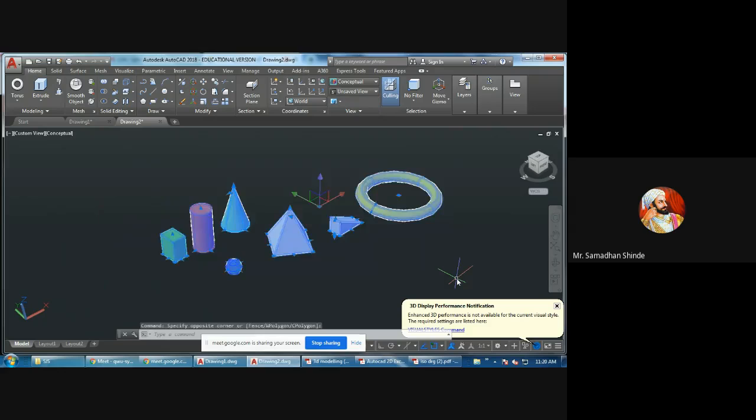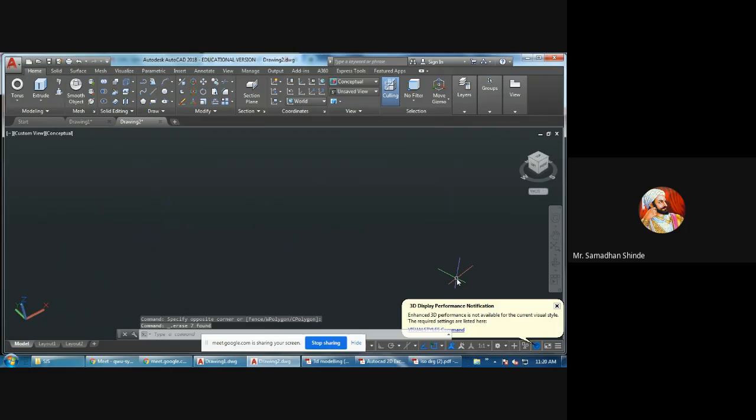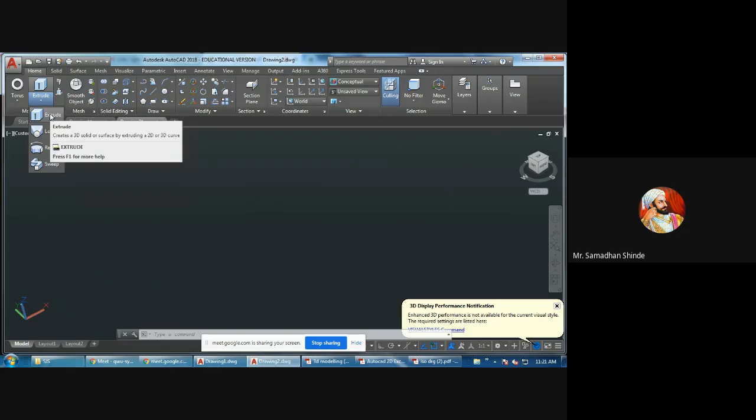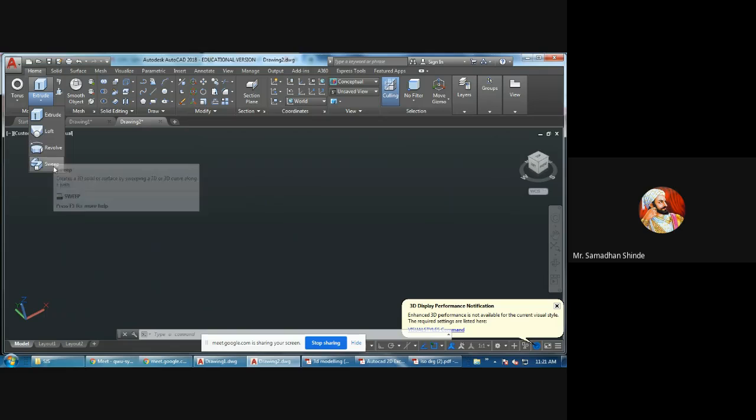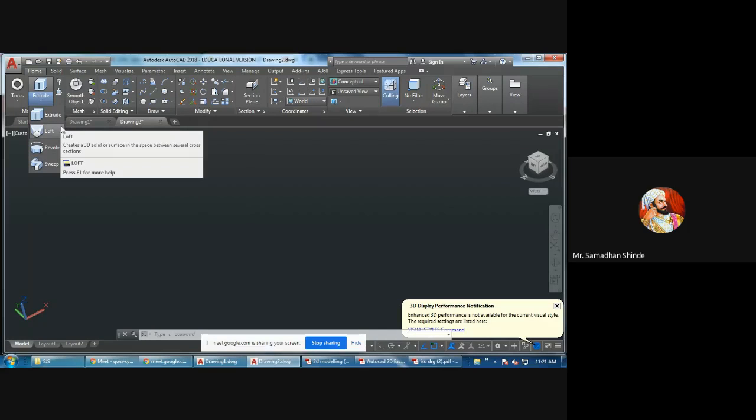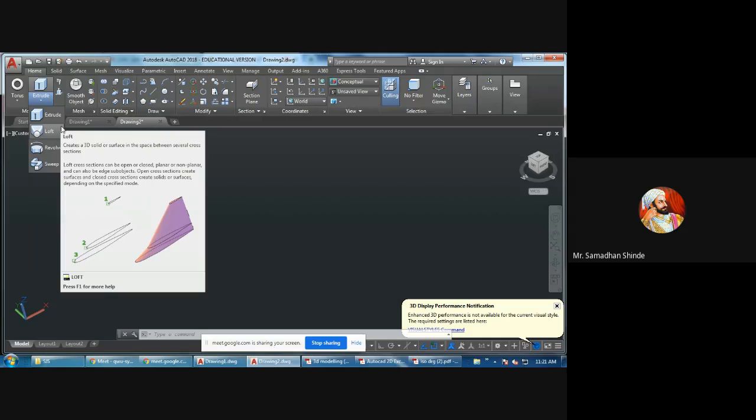If you want to draw a hexagonal prism, there are 4 commands to convert a 2D drawing into 3D. Today's most important thing: convert 2D drawing into 3D. These 4 commands are important: extrude, loft, revolve, and sweep. Extrude means giving height.